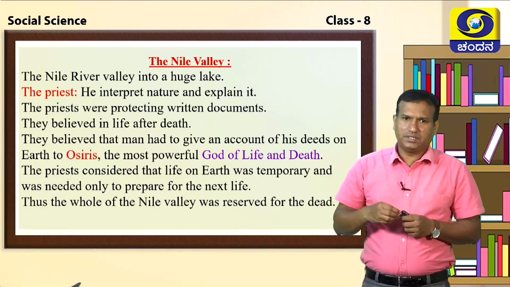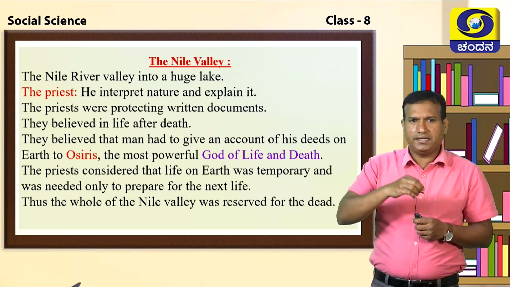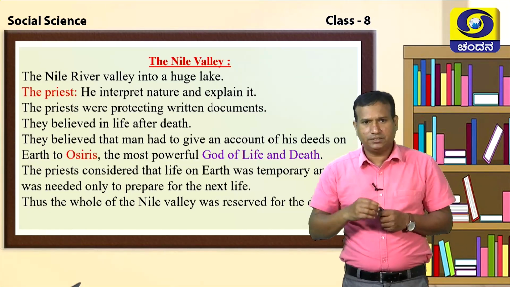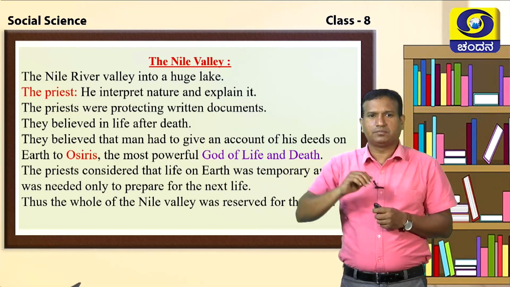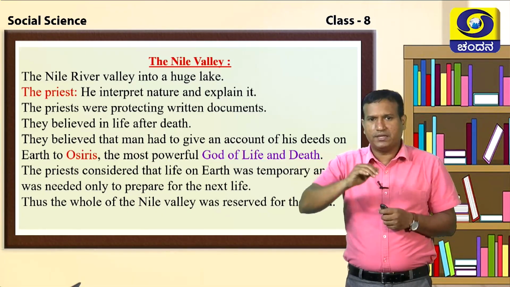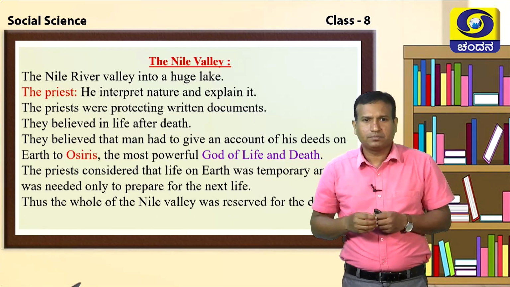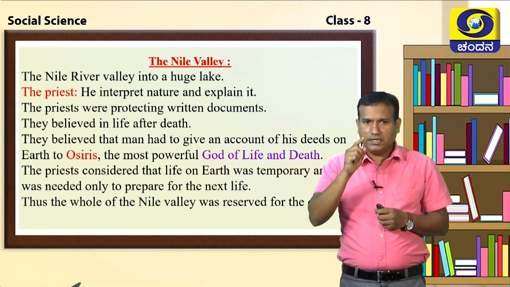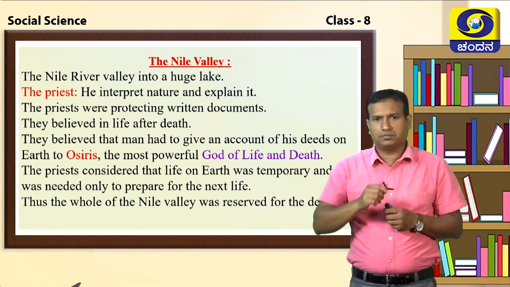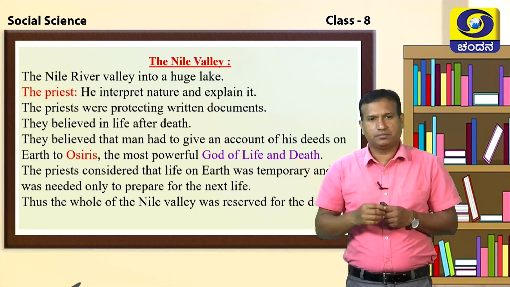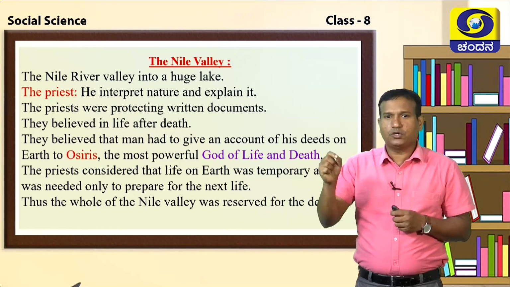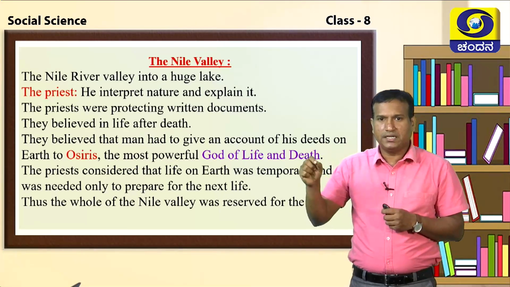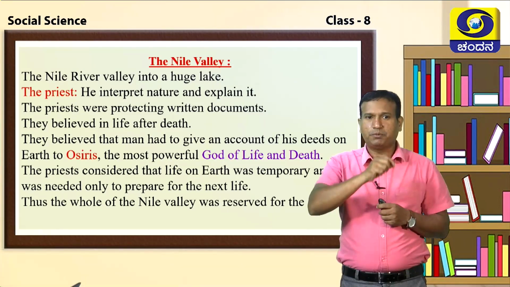Let us come to this Nile Valley or Egyptian Valley civilization, which took place on the river bank of Nile. There was a huge lake, and on the river valley only, the civilization took place. And there were the priests. These priests would interpret and explain about nature. And the priests were believed to protect the written documents. Whatever documents and hieroglyphics were written, who is supposed to protect them? The priest is supposed to protect.